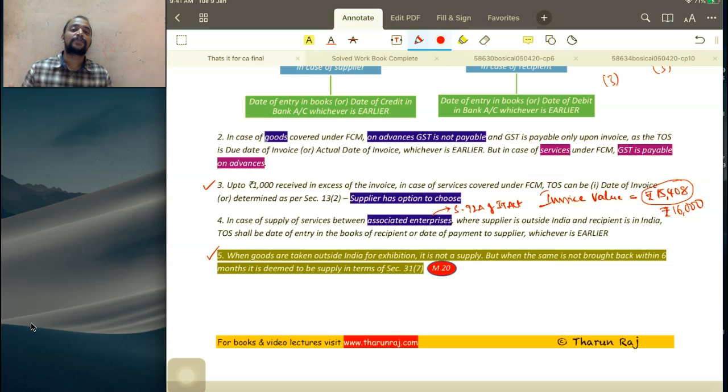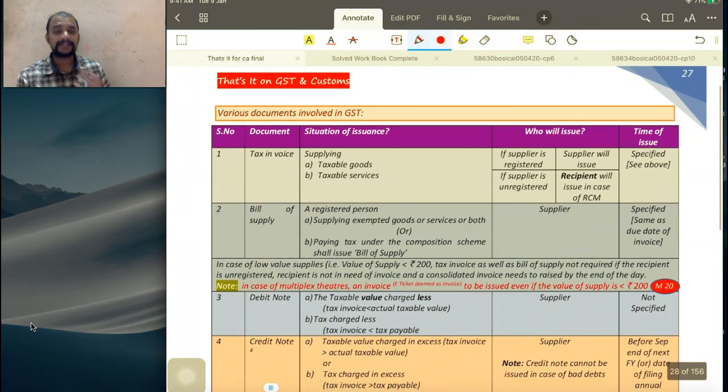Within 6 months, if the goods taken out for exhibition are not sold there, then it is deemed to have been sold, and accordingly it is considered as time of supply on expiry of 6 months. When goods are taken outside India for exhibition, it is not a supply. But when the same is not brought back within 6 months, it is deemed to be supply in terms of 31 subsection 7. Now, look into various documents involved in GST.